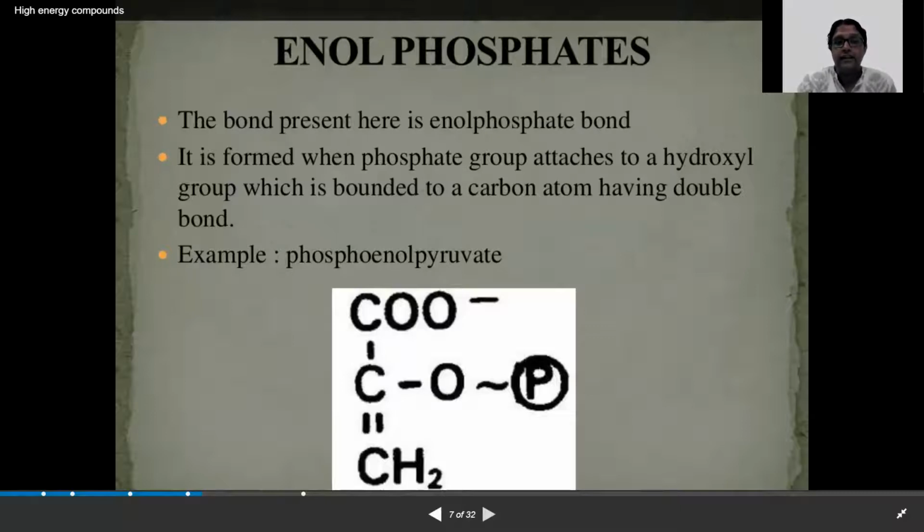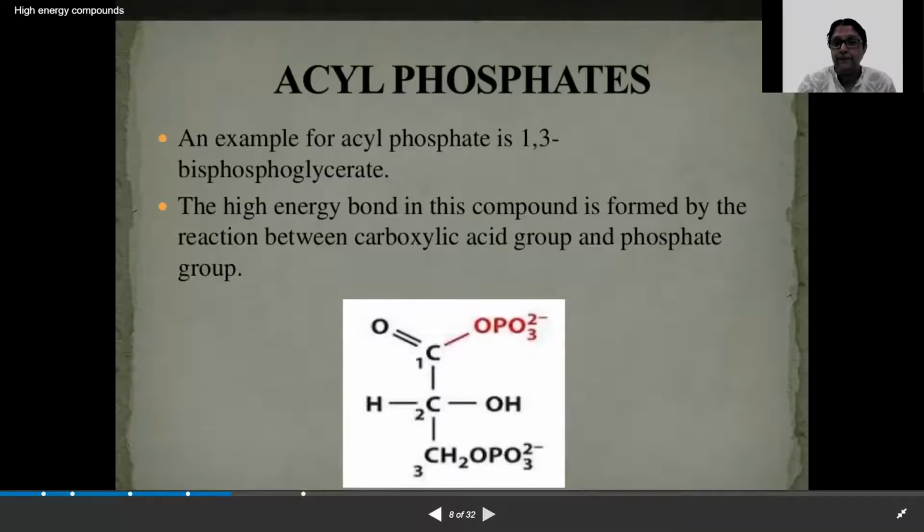Now there are the enol phosphates. That will be like phosphoenol pyruvate. This phosphate bond is also a high energy bond. This is a pyruvate, and over here with the enol bond, there is a phosphate group attached, and this is a high energy compound, and that is an enol phosphate.